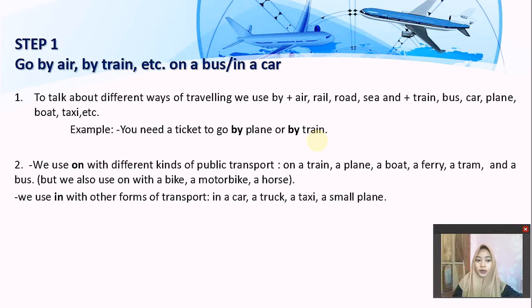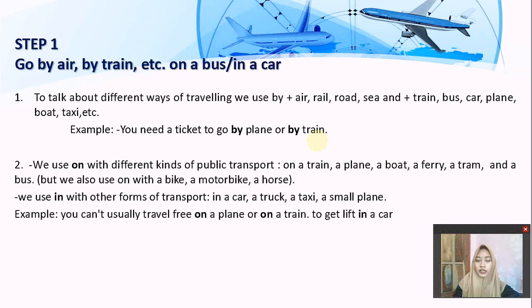Next, we use the preposition in with other forms of transport. They are in a car, a truck, a taxi, and a small plane. For example, you cannot usually travel free on a plane or on a train, or get a lift in a car or a truck. Here, plane and train are public transport and can be ridden by many people, so we use the preposition on. While car and truck cannot be ridden by many people, so we use the preposition in.